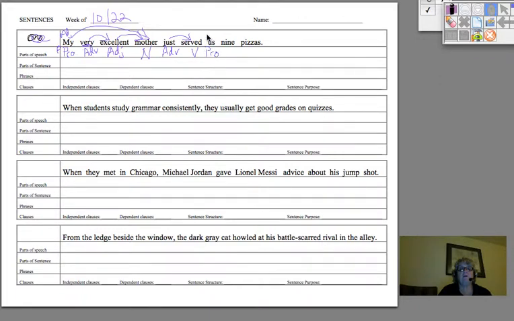I'm going to put a little O here, or I'll put ob. 9 is telling you how many pizzas. Pizzas, of course, is a noun. Plural noun. 9 is telling you how many. It's an adjective. First level's done.